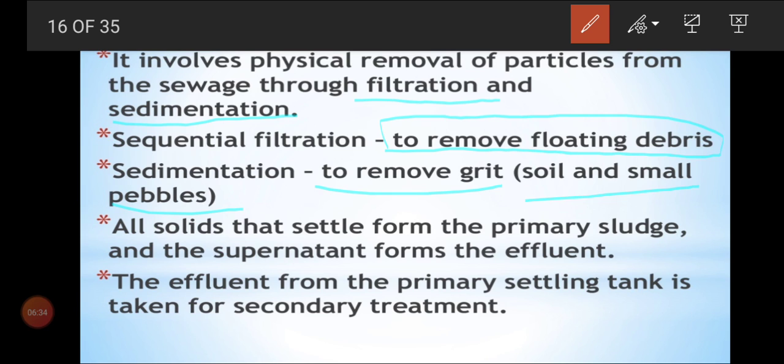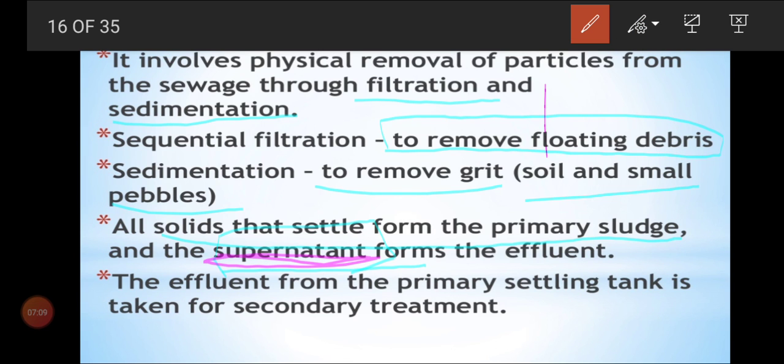So by doing this method in primary treatment, we are removing the clots, unwanted dead bodies, and also soil, pebbles, and all those solid substances. Okay, so through primary treatment, now only liquid will go to the secondary treatment. All solids settle down as the primary sludge, and only the water, the liquid alone, will move, not any solid substance. That is what we call the supernatant.